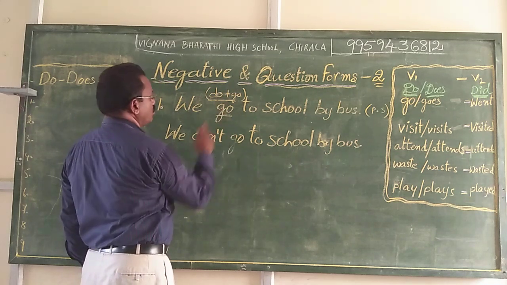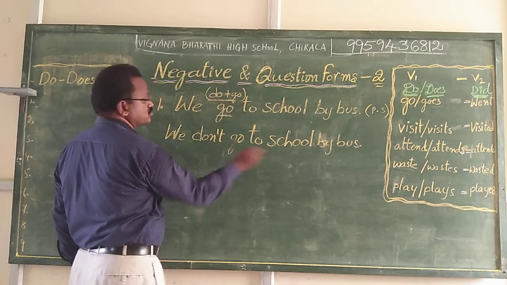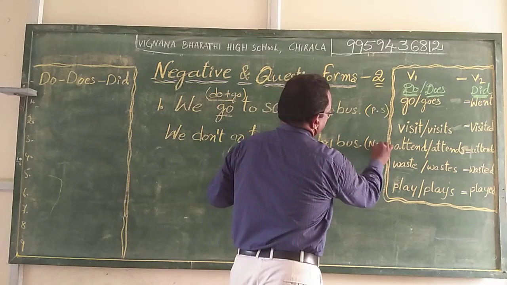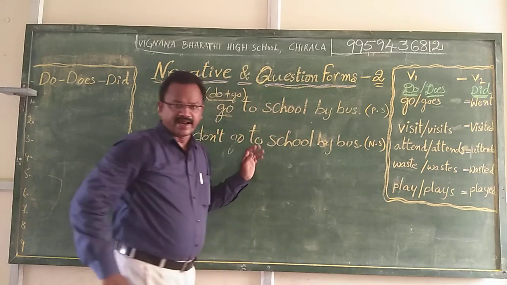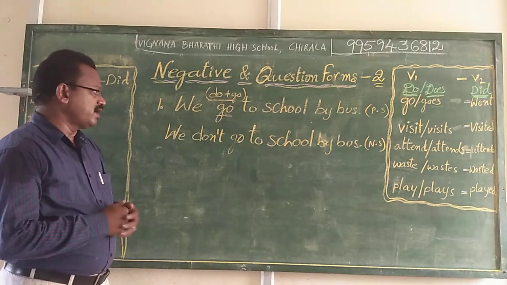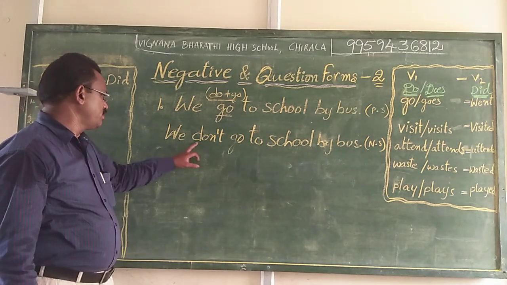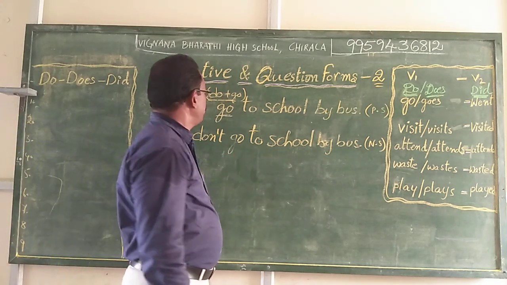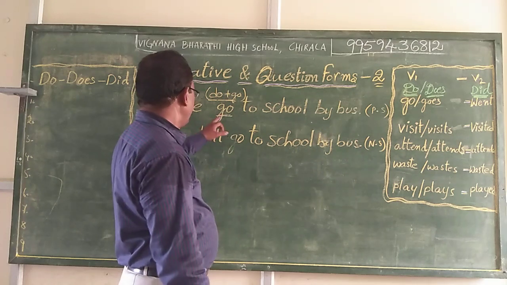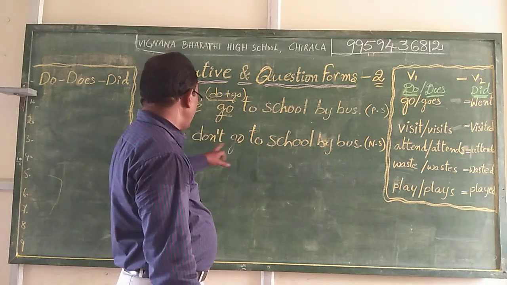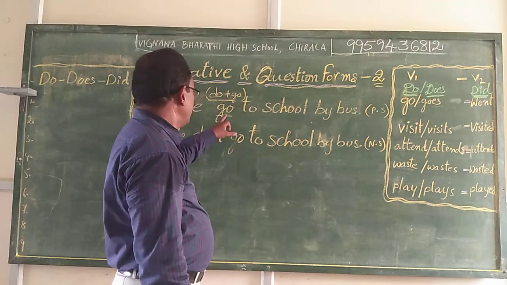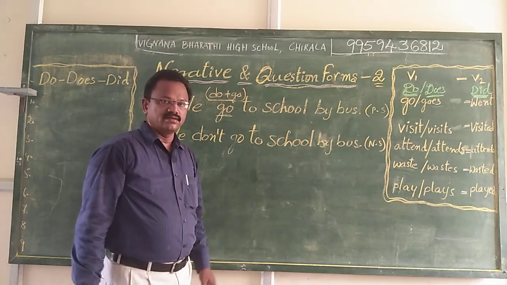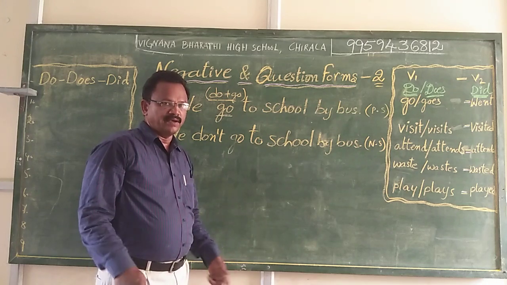We do go to school. We don't go to school by bus. Maybe they are going by their personal transport. Because they are going by their personal transport, we do not go to school by bus. Here, go becomes do not go; the negative sense of go is do not go. Similarly, I am going, I am not going.